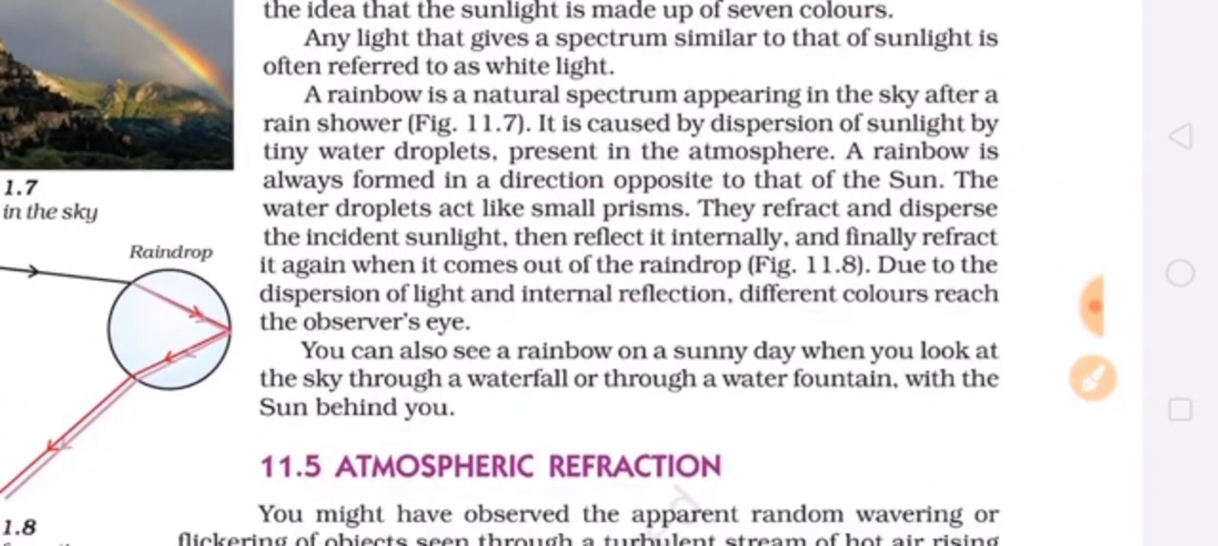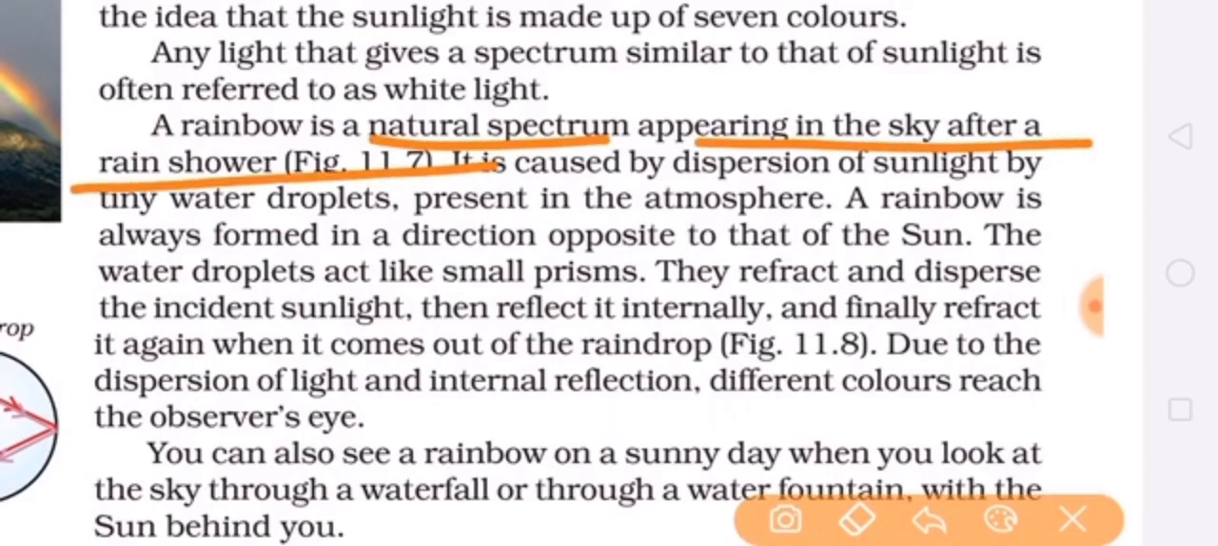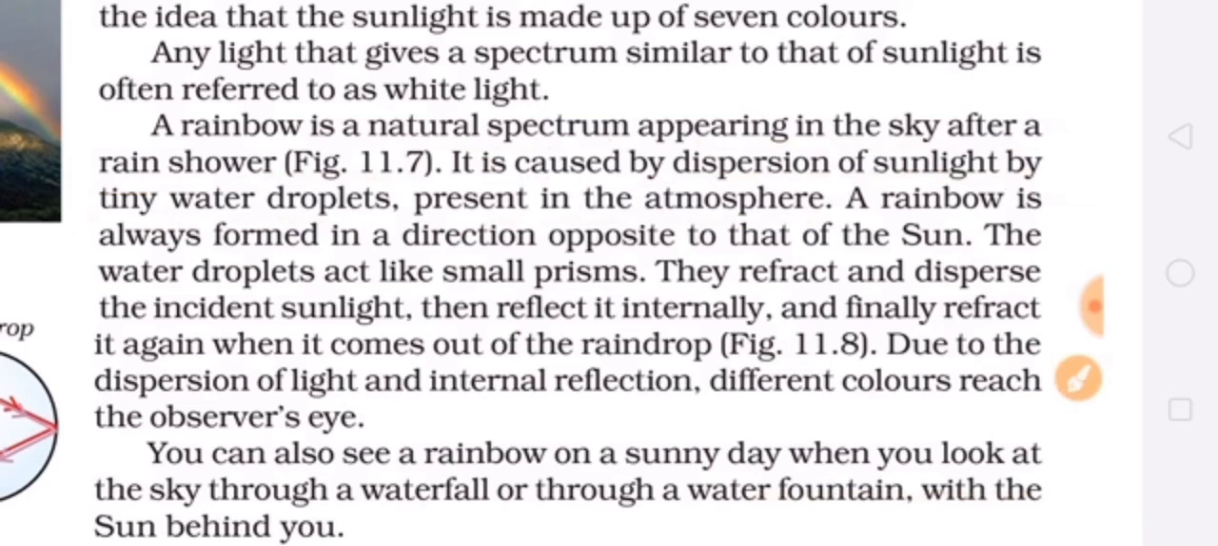Now we will see the rainbow formation. A rainbow is a natural spectrum appearing in the sky after the rain shower. It means after the rain, when tiny water droplets are present in the atmosphere and the sun appears at that time, then it causes the dispersion of sunlight by the tiny water droplets present in the atmosphere. And a rainbow is always formed in a direction opposite to the sun. So when the sun is behind us, then in the opposite direction we can see the rainbow. And why does it happen?